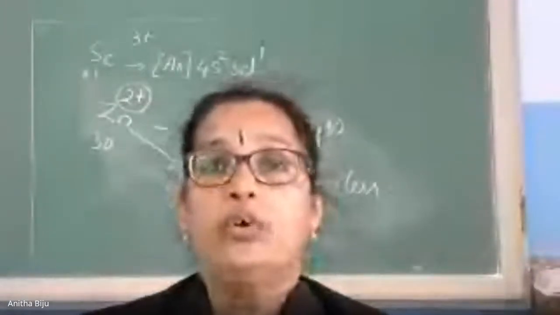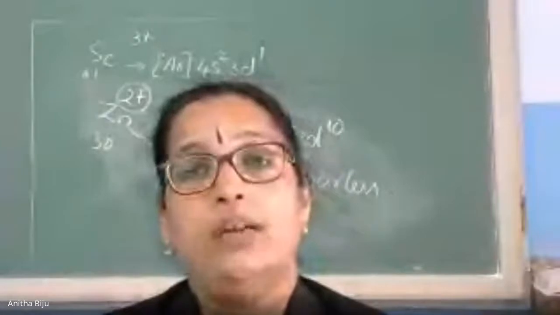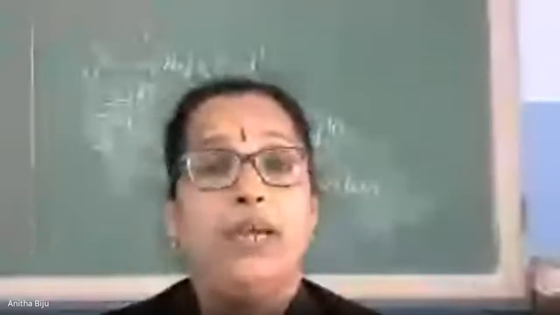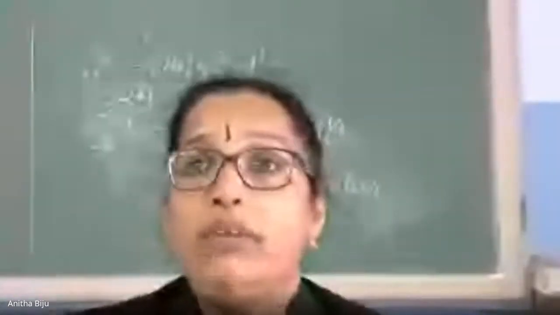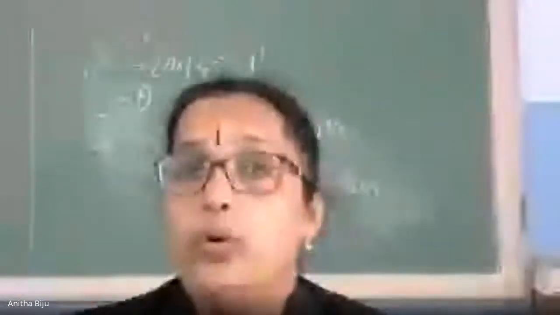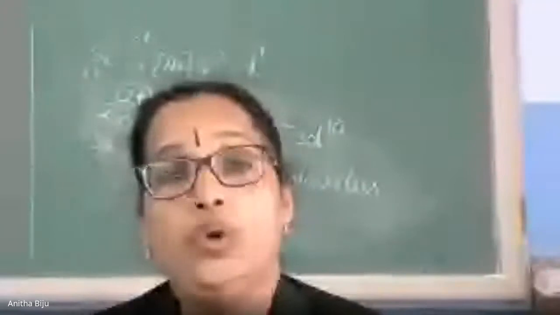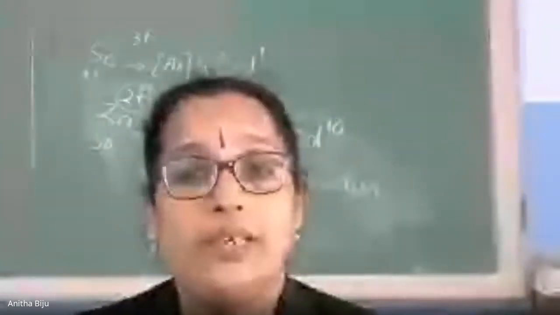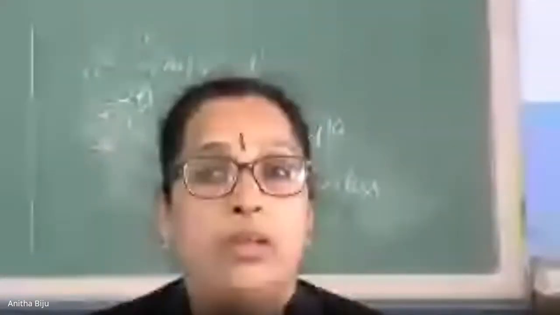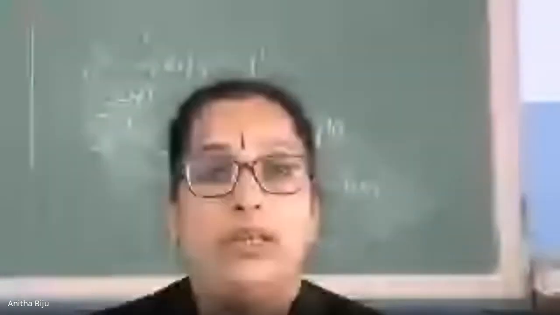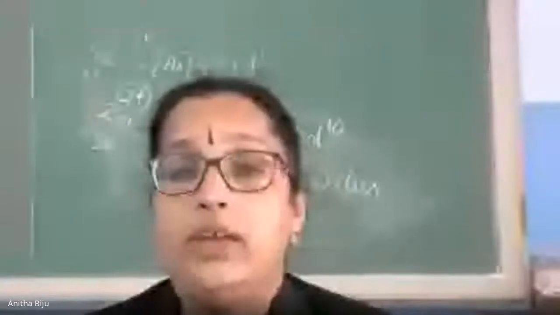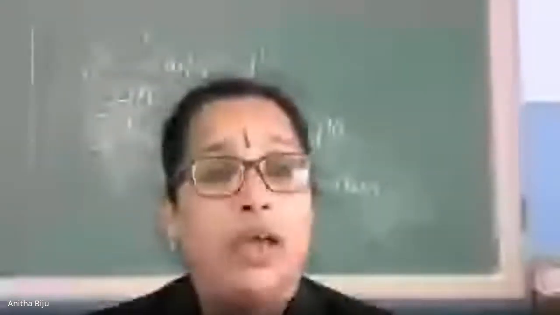Okay, so now when we are discussing transition elements, why are they capable of forming complexes? There are three important reasons behind that. First of all, I have already told you they show similarity horizontally. So in the first transition series from scandium to zinc, their atomic size is almost the same. There is very slight variation in atomic size. So we can simply say that their atomic size is small. First of all, they are small in size.